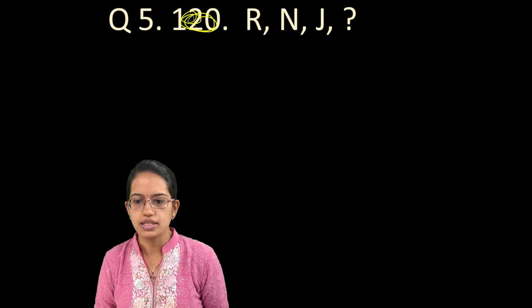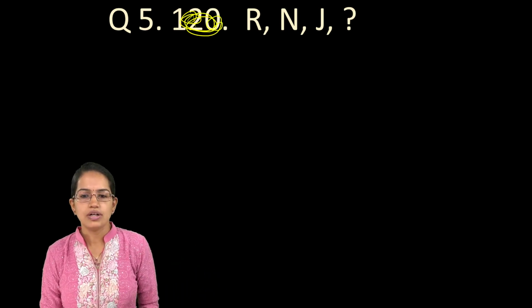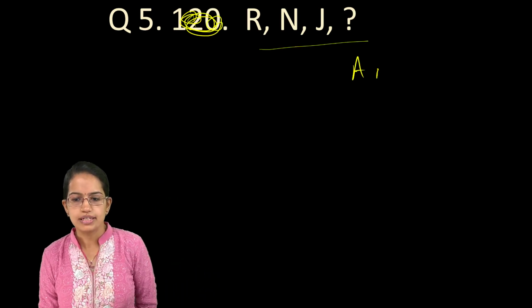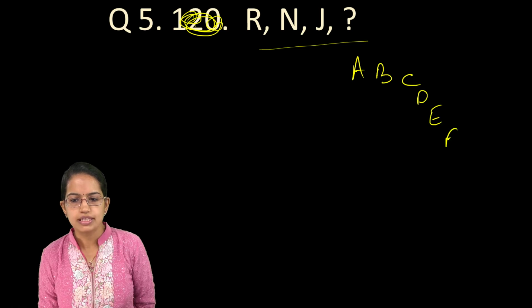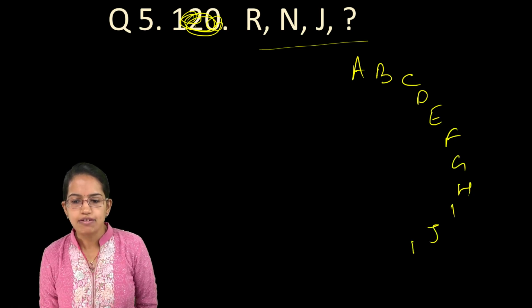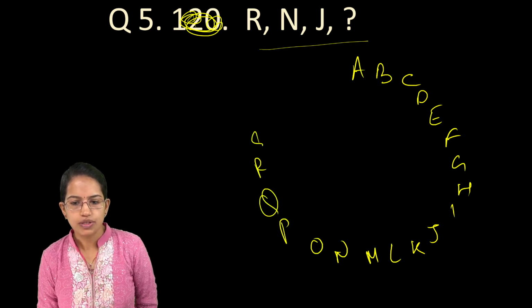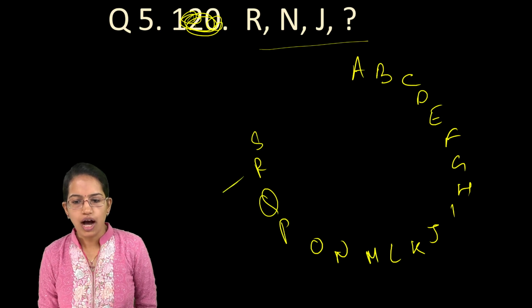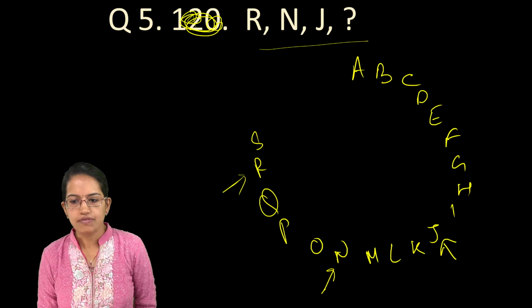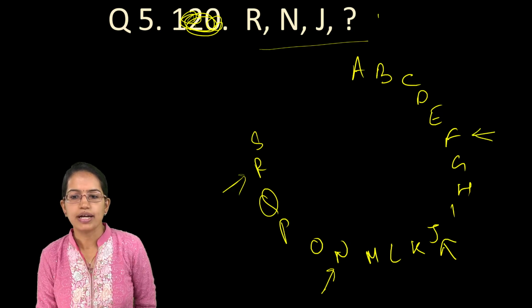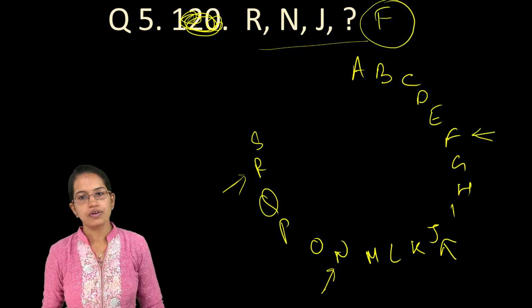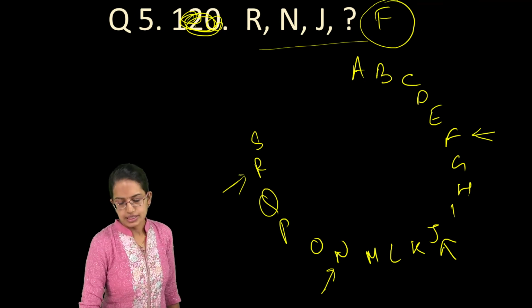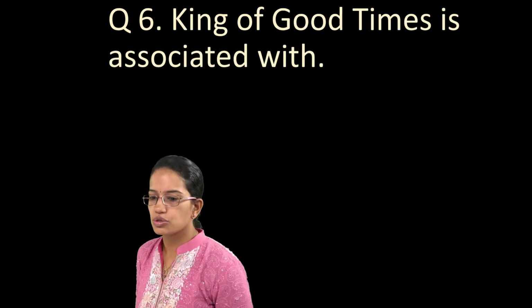The next question here is, you have an alphabet series, you have to complete it. The best way to solve this alphabet series is always we say, write the alphabets in a circular form. MNOPQRS. Okay, so we don't need to go beyond. Now R, I leave 3 and I have N. I leave 3, I have J. I leave 3 and I would have F. So my next letter here would be F. Very simple.